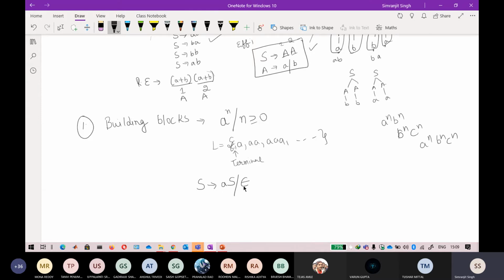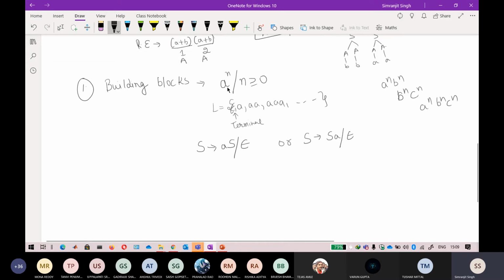You can also write the grammar like this: S tends to aS, and you can also write epsilon here. This is the basic grammar corresponding to that. If you want epsilon at the start, S also goes to epsilon, so you can get epsilon directly. If you want a single a, you get it by writing epsilon here, because S was also tending to epsilon. Going top to bottom, left to right, you will get a from this one.